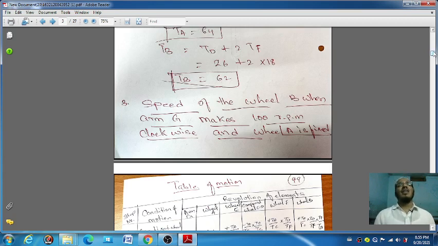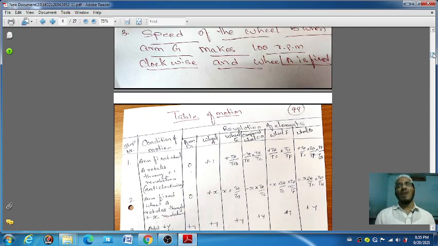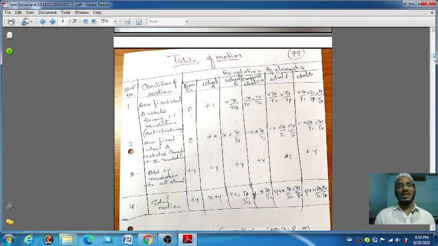You know, while clockwise you take the positive sign, and anti-clockwise you take the minus sign. Okay, with the help of the table of motion you can find the speed of gear B. In the epicyclic gear train, with the help of the tabular form we can easily find how much the speed is at a particular gear.